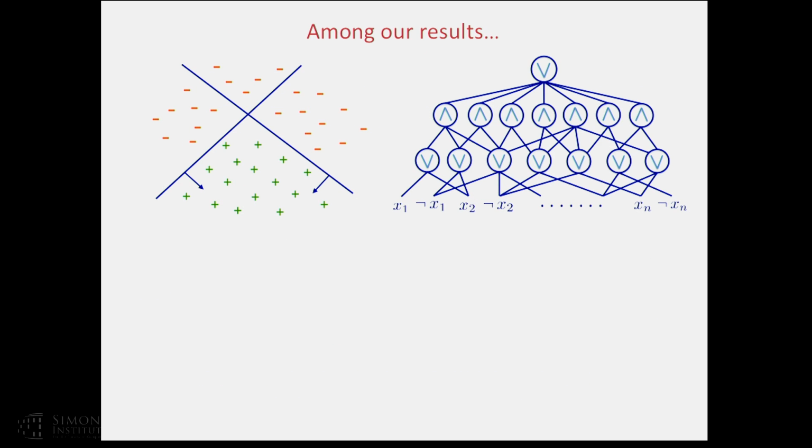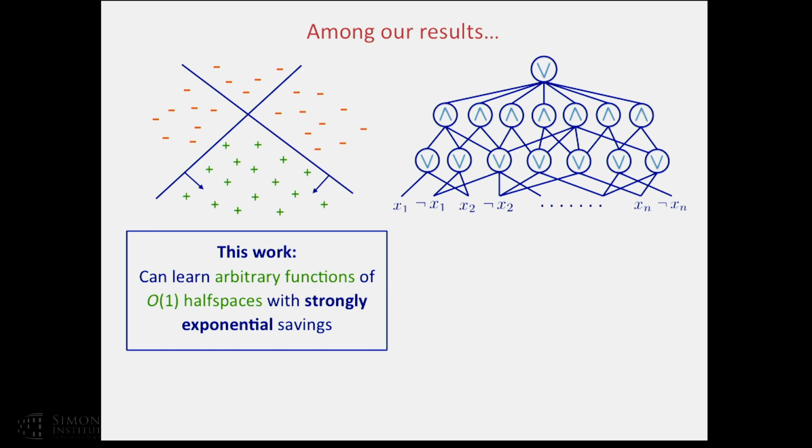So among our results, let's visit our two motivating examples, intersection of half spaces and Boolean circuits. In this work, we can learn not just the intersection of 2 half spaces, which is the n of 2 half spaces. We can learn your favorite function of 100 half spaces with strongly exponential savings. Again, just to recall, this terminology is 1.99 to the n.